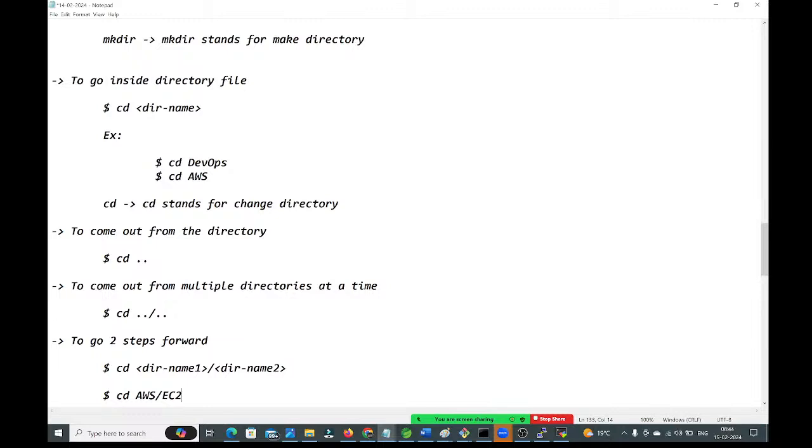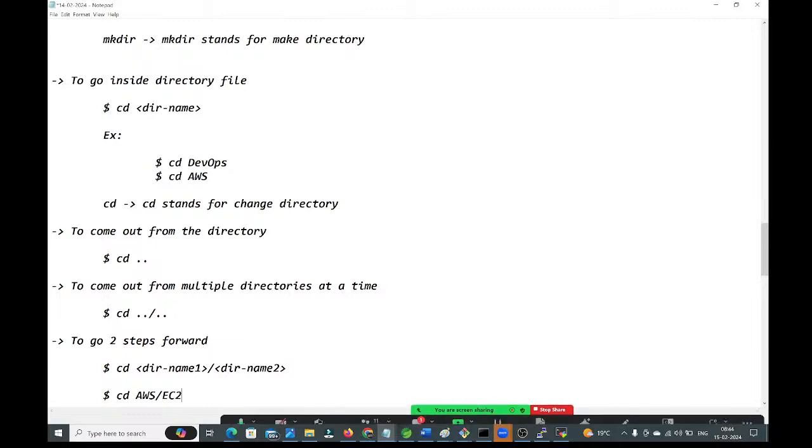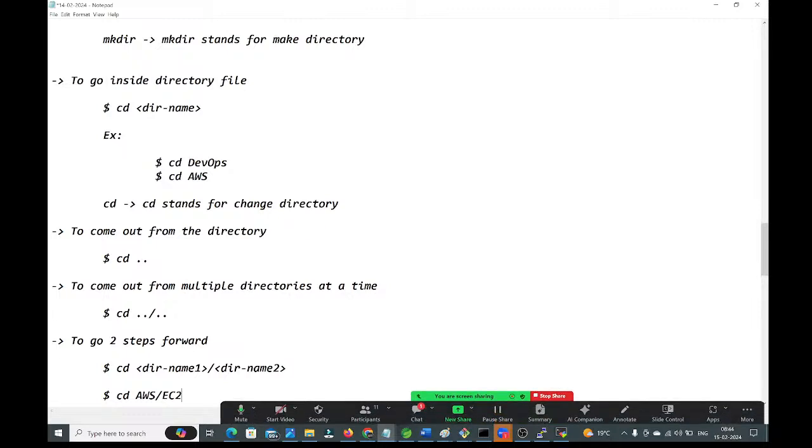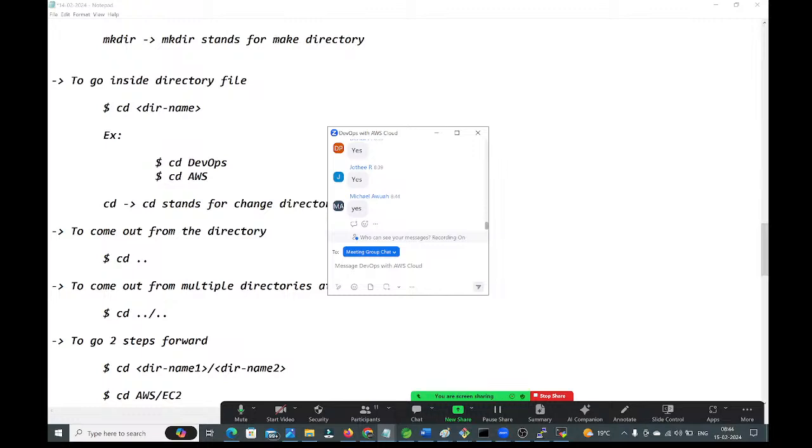Guys, in Linux, everything will be represented as files only. Here we have 2 types of files. One is the directory file. Second one is the normal text file. Okay, right? How to create the directory file? By using mkdir command, we can create the directory file.